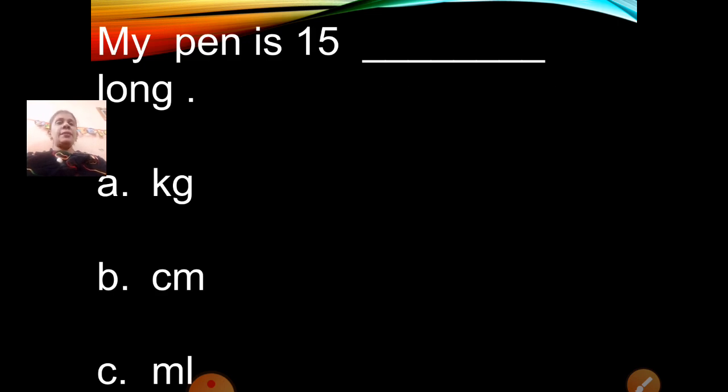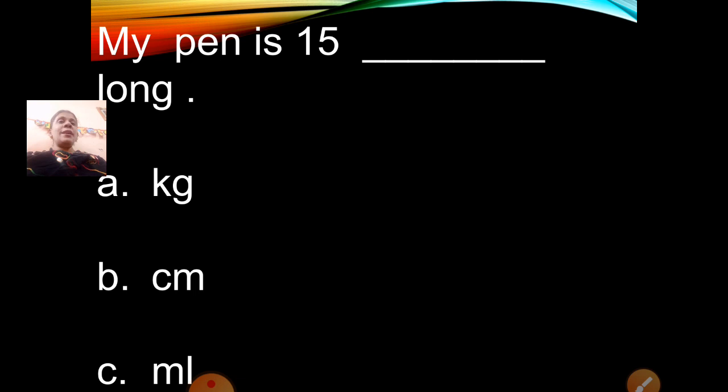My pen is 15 dash long. A kg, B centimeter, C ml, that is milliliter. What will be your correct answer?